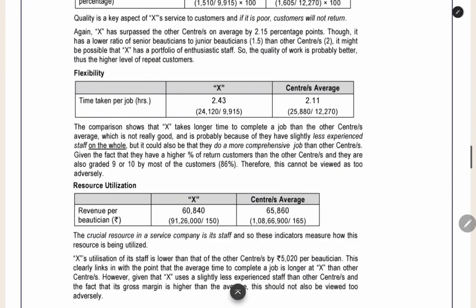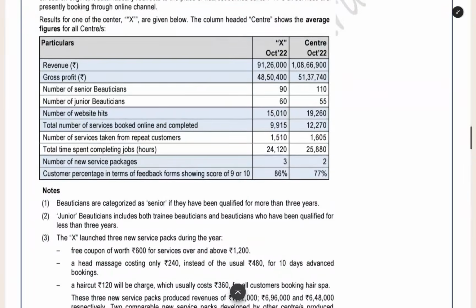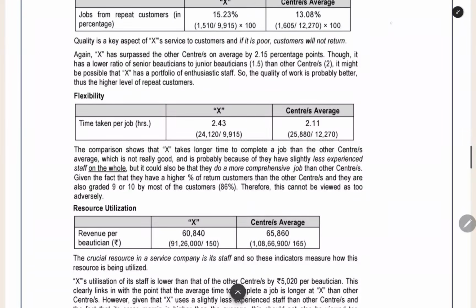Now, flexibility. What is the flexibility? The time taken per job is taken as the flexibility here. In a beautician or a spa, a parlor and all, what is the main thing? You have to complete the job quickly so that you can do the work for another customer. So that when you do work for more customers in a day, you will get more revenue. That is the logic. So the time taken for one customer should be low. Here in total this many hours we took for completing the services. The total number of services we completed is 9,915. For one service, for one customer, how much time did we take? 2.43 hours we took for completing one customer. In an average center, they will take 2.11 hours only for completing the service for one customer.